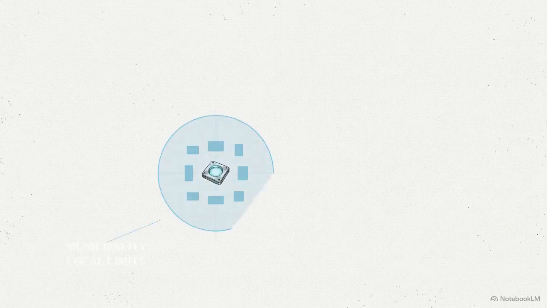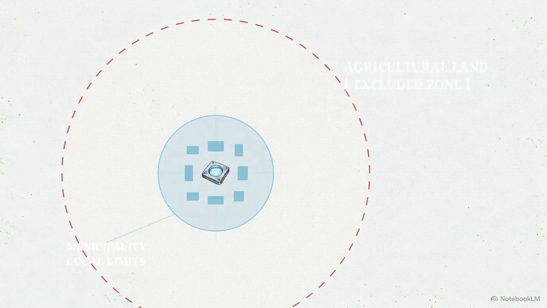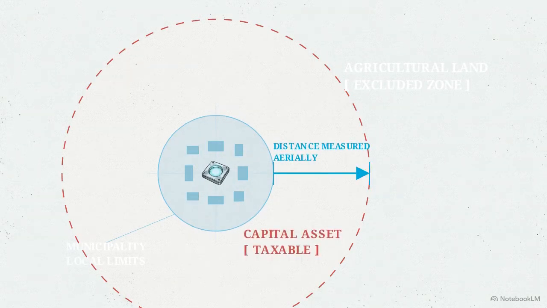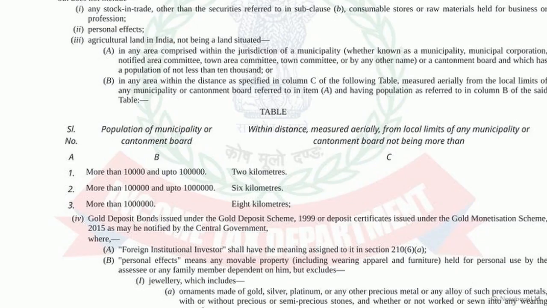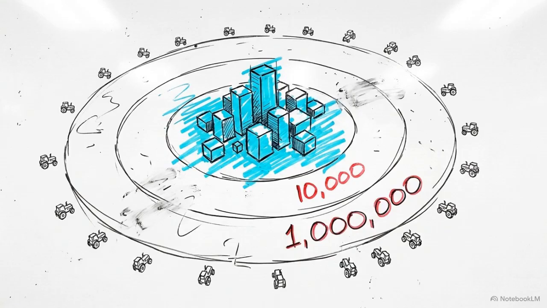Agricultural land remains excluded only if it exists outside specific zones, measured aerially from the limits of a municipality. The parameters scale with urban density. If the local municipality has a population over 10,000, the statute imposes a 2-kilometer exclusion zone. For municipalities with a population exceeding 1 million, the capital asset zone extends to 8 kilometers from the local limits. Under ITA 2025, an asset's vulnerability to taxation is dictated by its spatial relationship to urban boundaries and population figures.